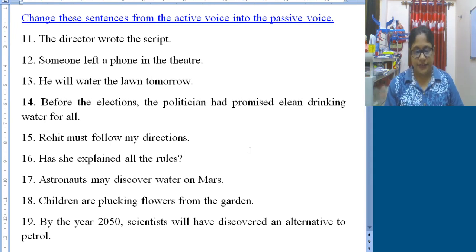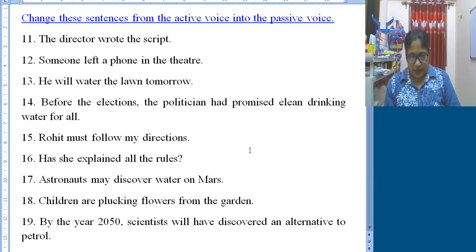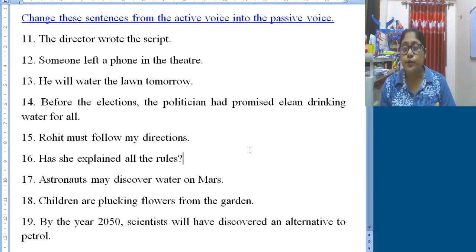Number 19. Have you put the fruits in the basket? Fruits, plural. And with you, we generally use have. So have you put, it will remain have only because fruits, plural. So have the fruits been put in the basket? It will be the change in passive voice.